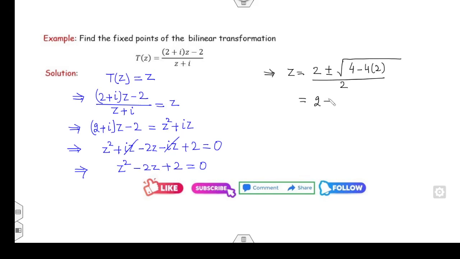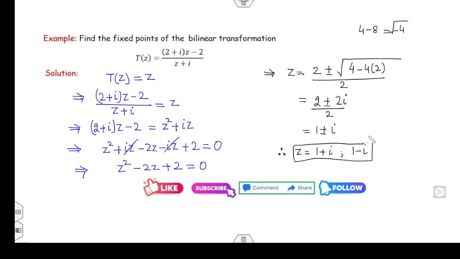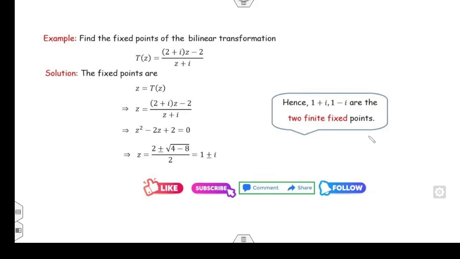So that will be 2 plus minus the square root of 4 minus 8, which is minus 4. If you take the root, it's 2 iota divided by 2. So 1 plus minus iota. Therefore, 1 plus iota and 1 minus iota are the fixed points of the given transformation.